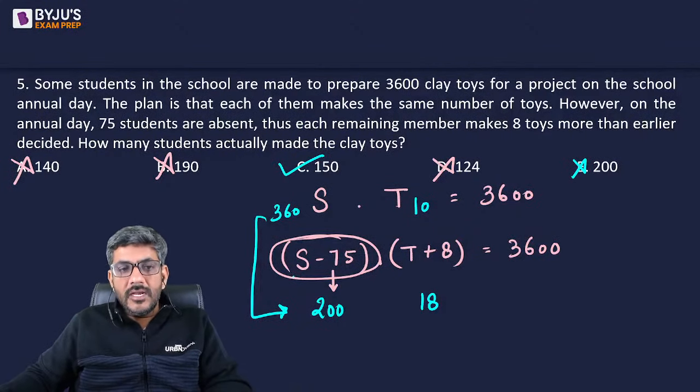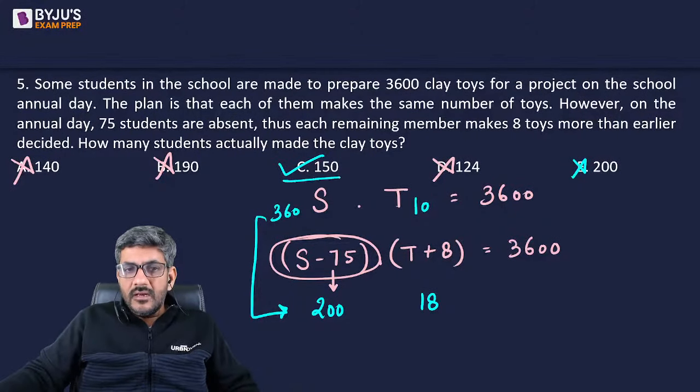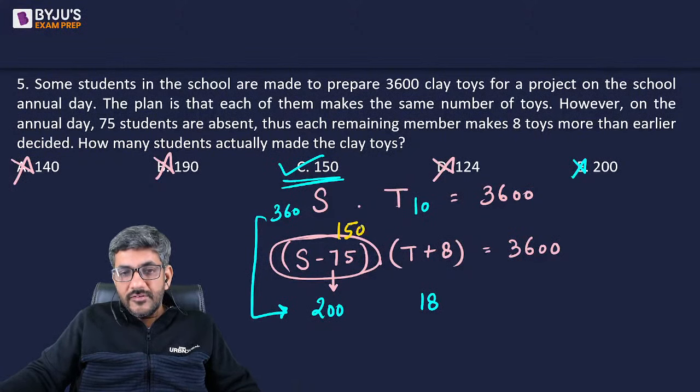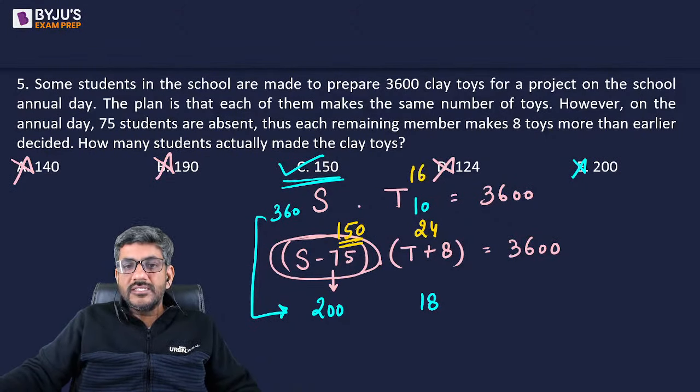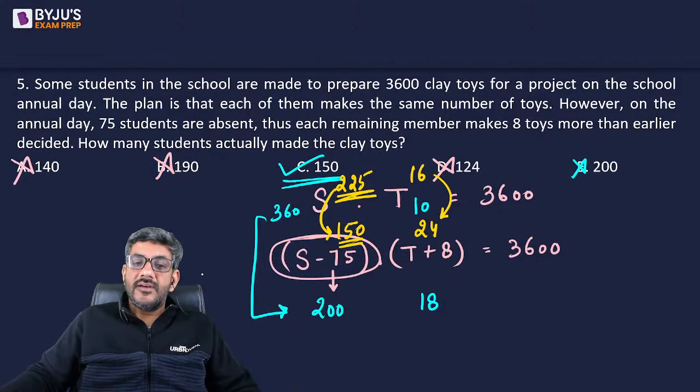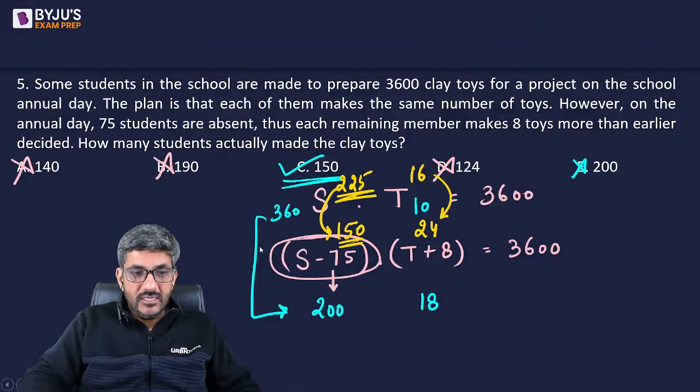Of course, if you go by the options, you will immediately get the answer इस केस में तो. ठीक है ना. अगर आपने सीधा 150 ही चेक किया होता, that if this is equal to 150, 150 से कितने पे डिवाइड हो जाएगा? This will be divisible at 24. अगर ये 24 है तो ये कितना होना चाहिए? 16. और ये 16 है तो ये कितना होगा? 225, which clearly tells you this is 225 minus 75. This is 16 plus 8, and that satisfies everything. That is the answer for us. The answer for this question is option C.